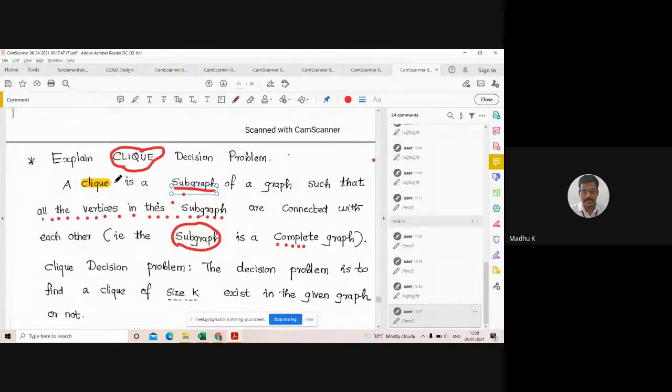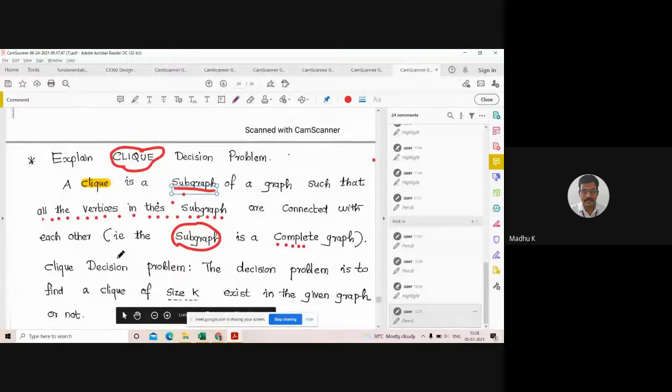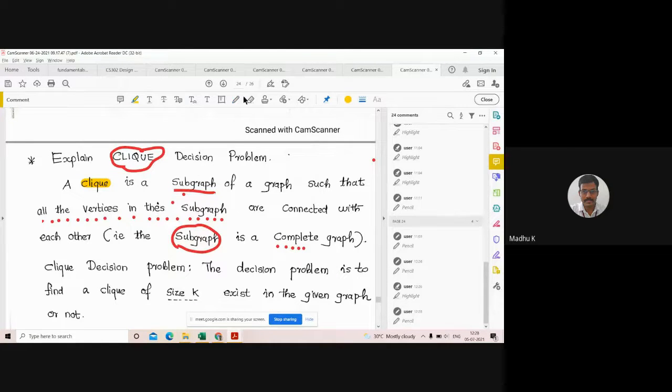What does a Clique mean? A Clique is a subgraph of a graph such that all the vertices in this subgraph are connected with each other. That is, that subgraph should be a complete graph. This is the definition of a Clique. Next we are moving to the Clique decision problem.